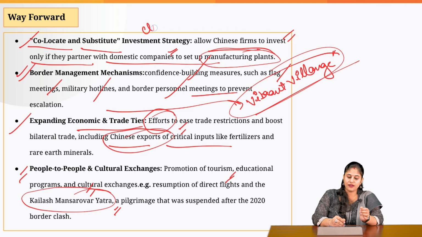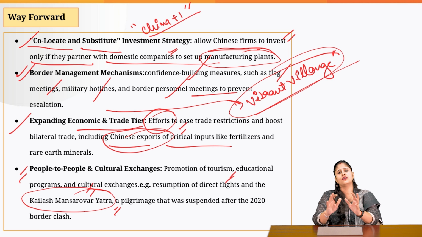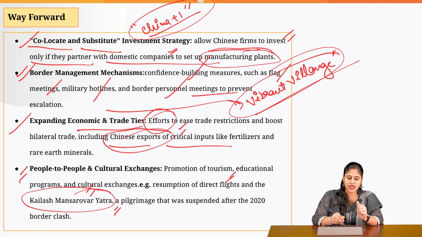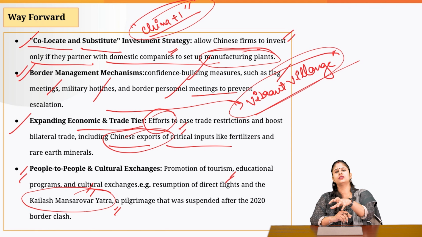Lastly, India needs to leverage the China plus 1 strategy. What is the China plus 1 strategy? We all know the US and China are constantly in a war domain, especially on the economic front. So what the US companies are trying to do is shift their base from China. That is what the China plus 1 strategy is. They are trying to put their manufacturing base in a country which usually has a friendly relation with the US.